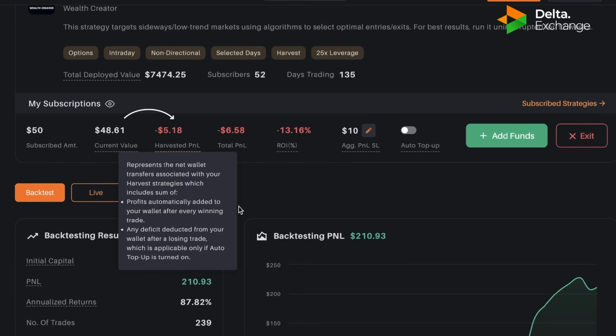Then the second case is there will be a deduction in your wallet if you lose in any trade, and a profit will be added to your current value, and you will see the reflection in your harvested PNL. Now let's see what will happen if you switch on the auto top up.